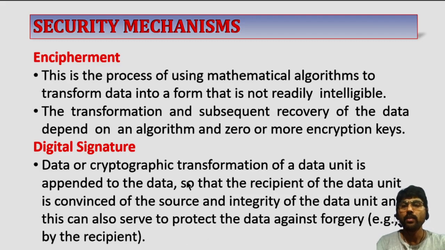Digital signature means this type of mechanism is used to protect data integrity. If you are sending some data and a third person tries to modify the data in between, the receiver has to detect that the data is modified.